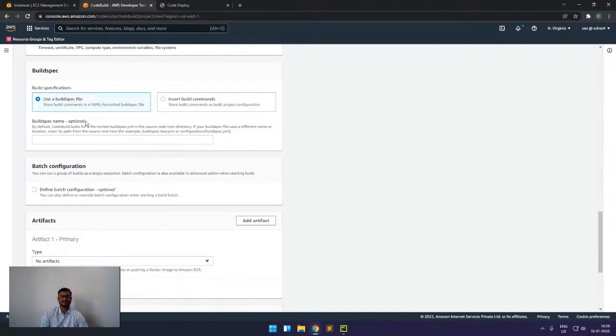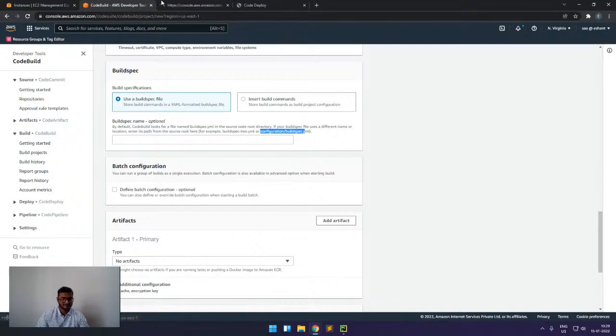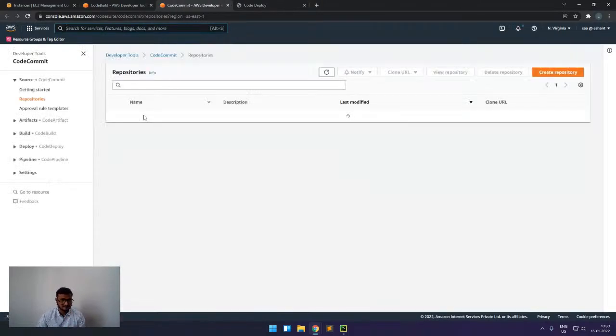So one question arises: should the file name be buildspec, or can we have a separate file name, or where should I store this file? If I'm storing this file in some separate location, then we have to give a proper path. For example, if I'm storing it in a configuration folder, then I have to give the path as configuration slash buildspec.yaml.